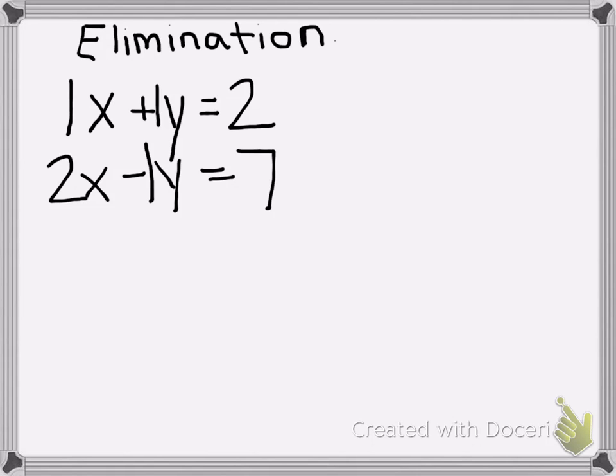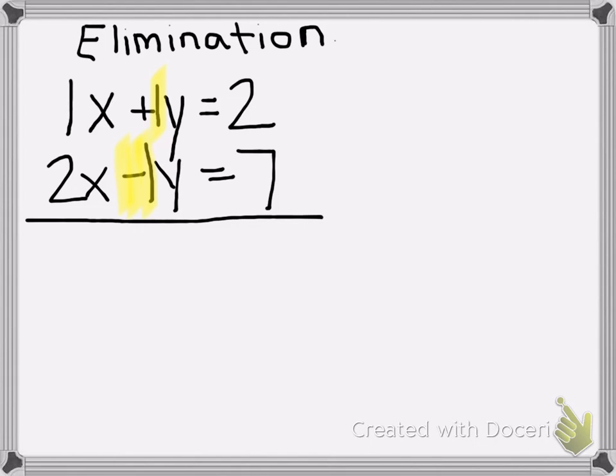When either the x's are or the y's are the same, it makes elimination easy, especially when they're opposite signs. So right now, the first coefficient of y on the first equation is a positive 1, and the second one is a negative 1. That makes elimination easy because we can just add.